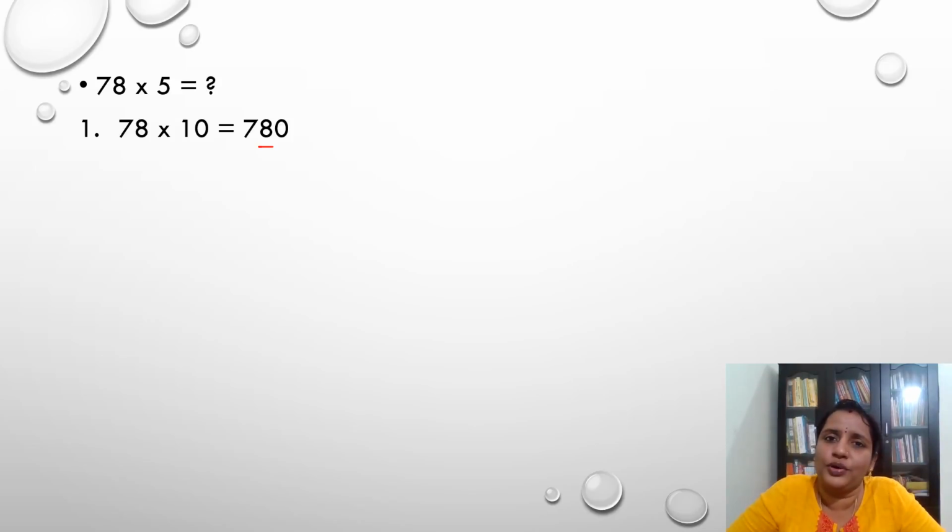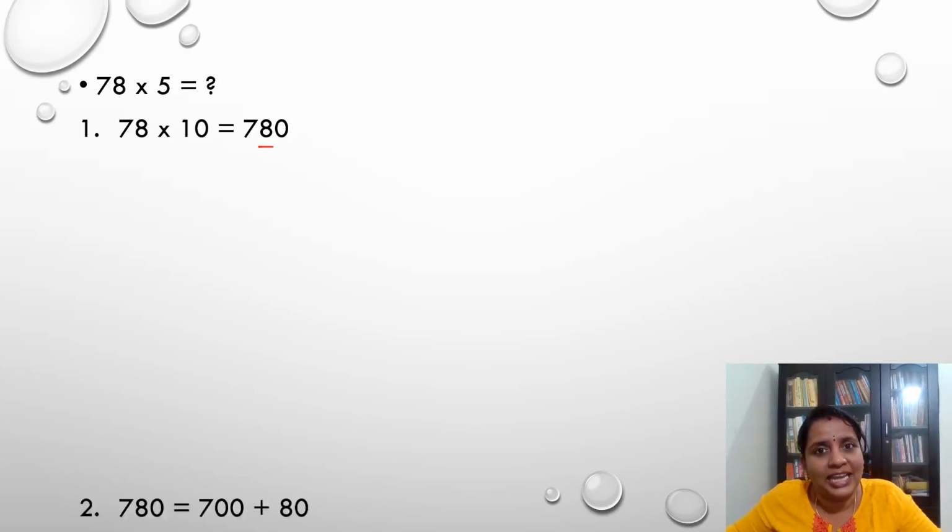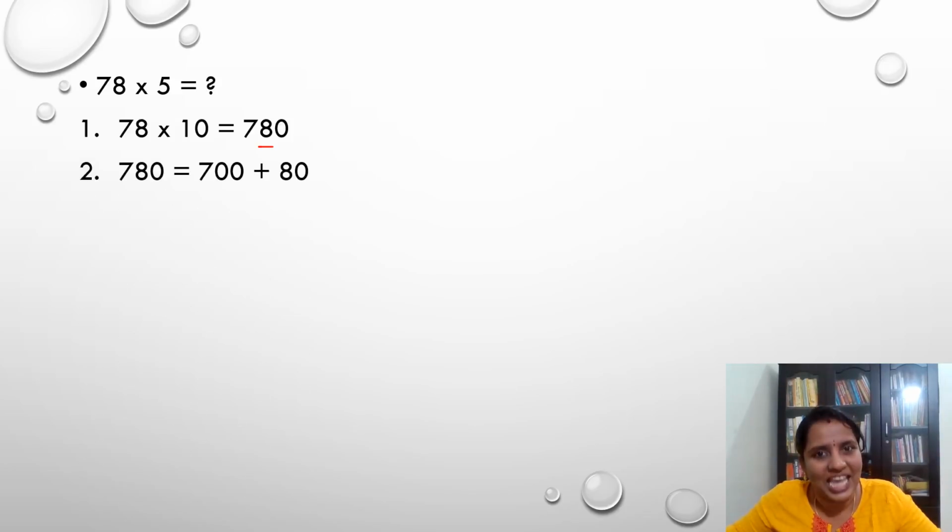Then what do I have to do? We all know well, whenever we get a number other than a single digit number, we'll go for the expanded form, isn't it? Yes, the same way here too we are going to go for the expanded form. The expanded form of 780 is equal to 700 plus 80, isn't it? Yes. To find the half of 780, it is enough for me to find the half of 700 and 80. First, let's find the half of 700.